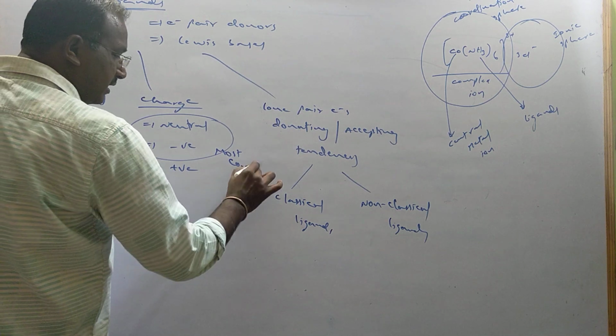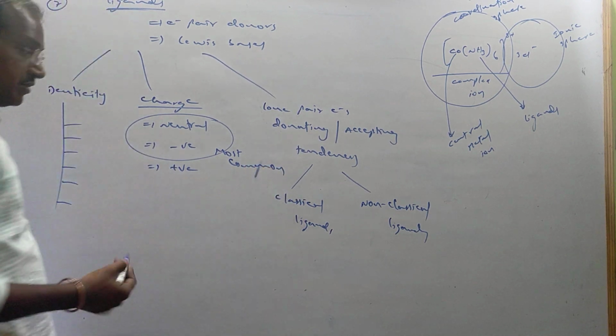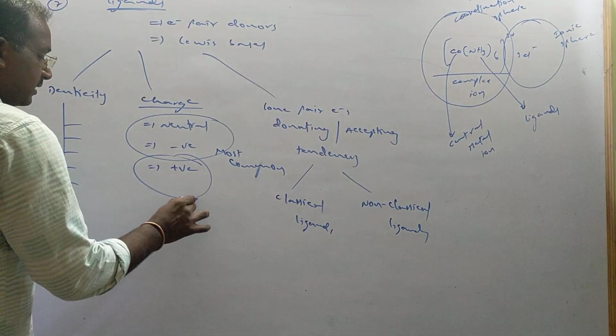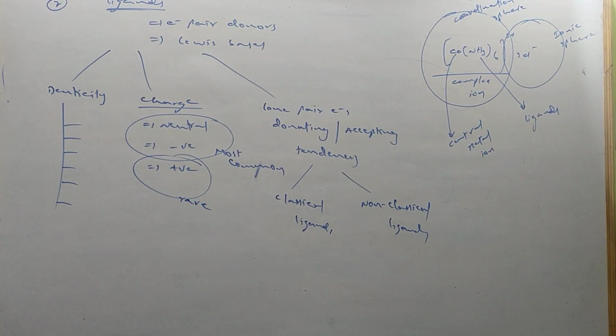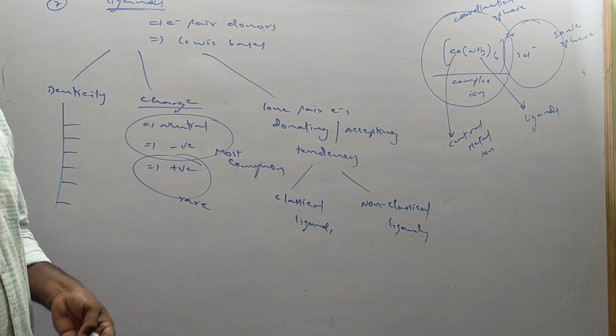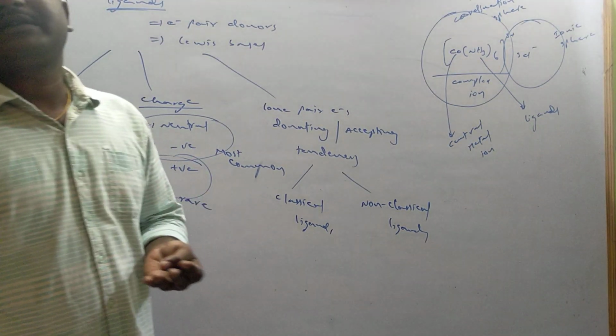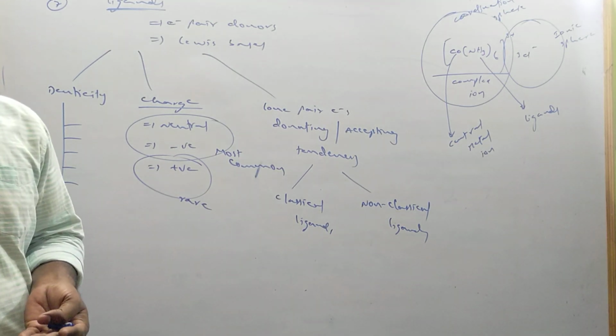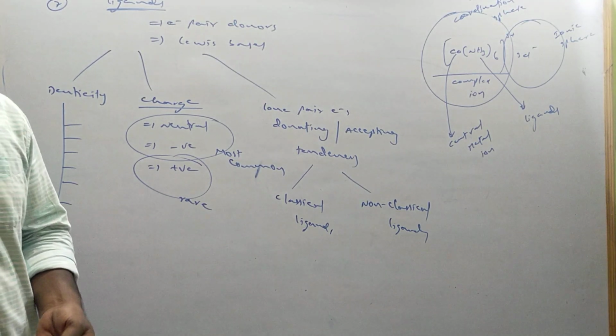In the charge classification, usually ligands are neutral or negative, which are most common. Positive ligands are a rare condition, because they have to donate an electron pair with a positive charge. Positive charge means what? Lack of electrons.